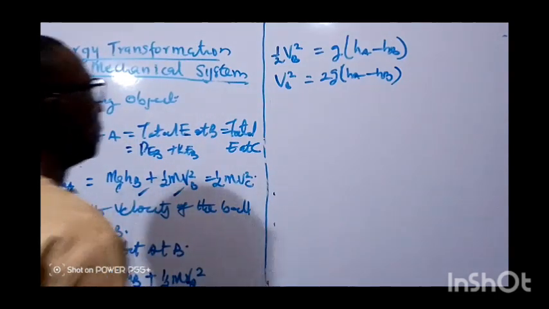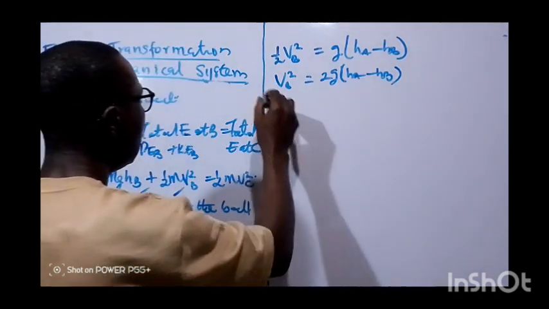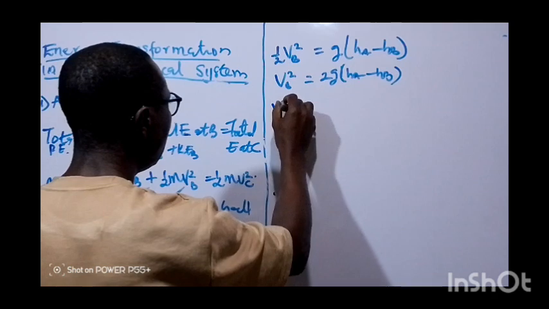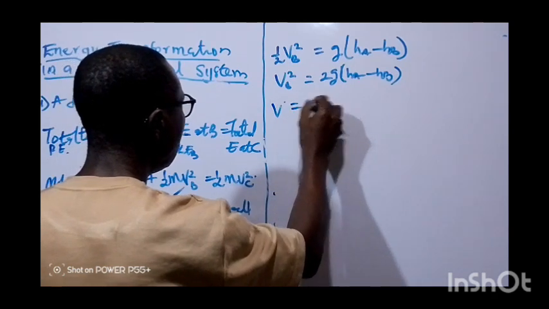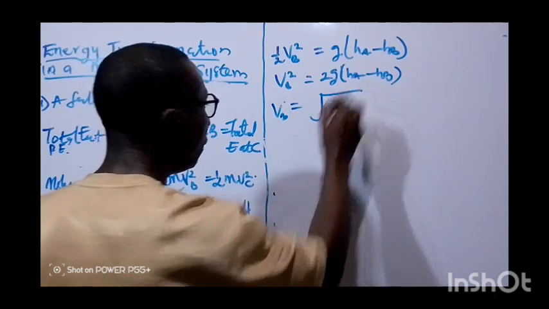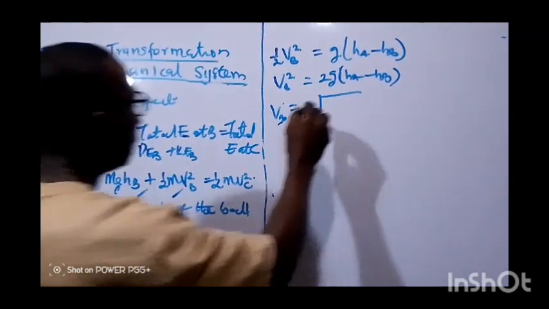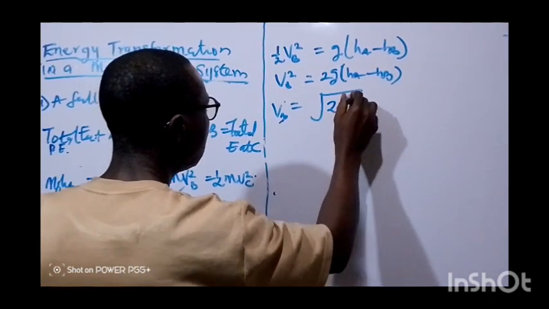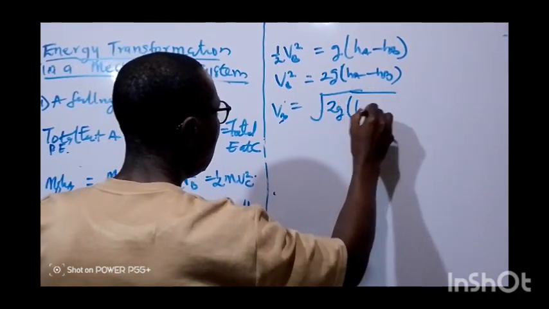From there we can take the square root, so vB will equal the square root of 2g into bracket HA minus HB.